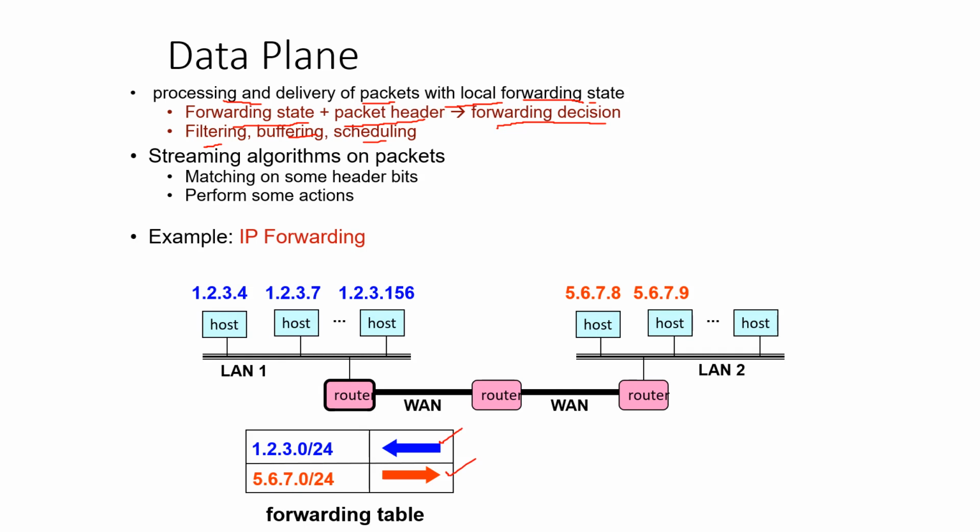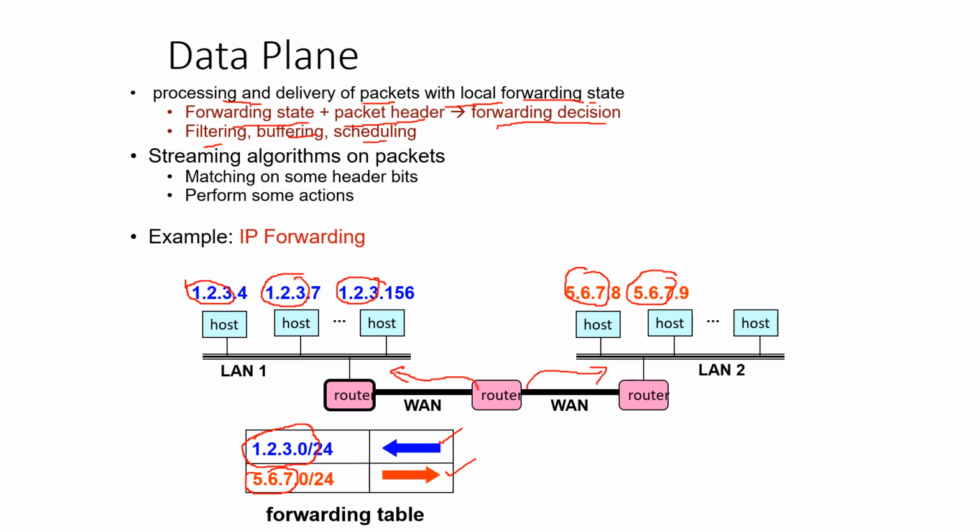Suppose my packet has a destination address with the prefix 1.2.3.0, and all those packets beginning with 1.2.3 must be forwarded to the left hand side of this router, whereas any packet with the prefix 5.6.7 has to be forwarded to the right hand side of this router.